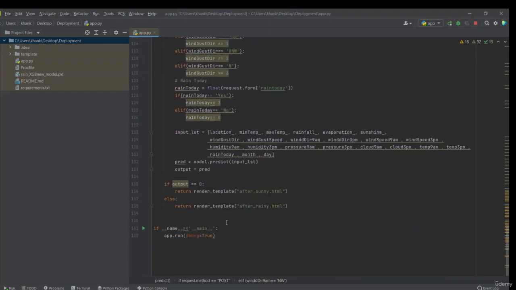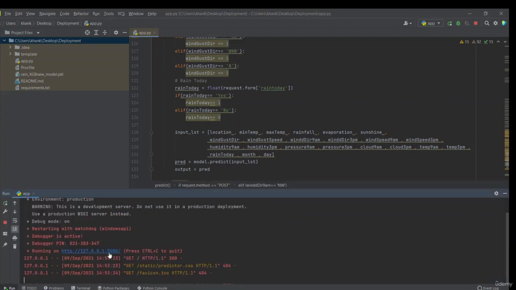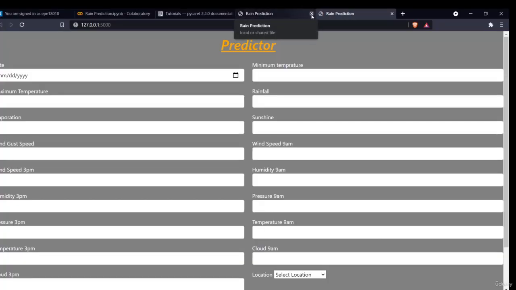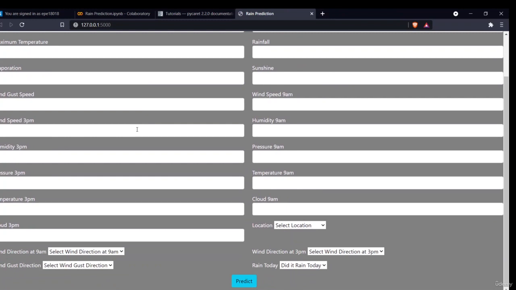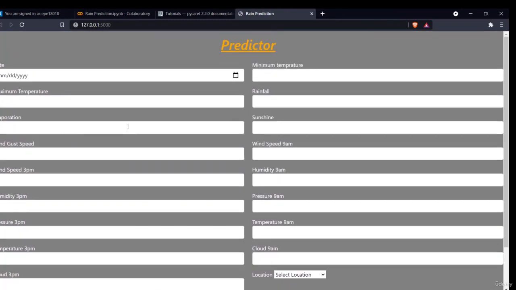When I run this app, make sure you have this app file, your pickle file, and your template files in that folder. Then when I run this, it will run in this way and provide you a URL. It will run on your server. When you click here, as you can see, my model is complete. My model is deployed, but this is deployed in my local environment.